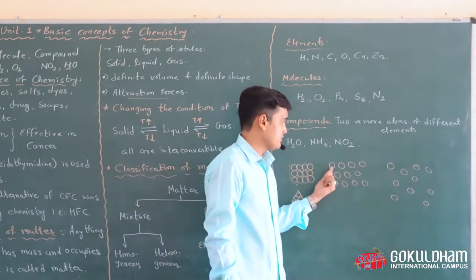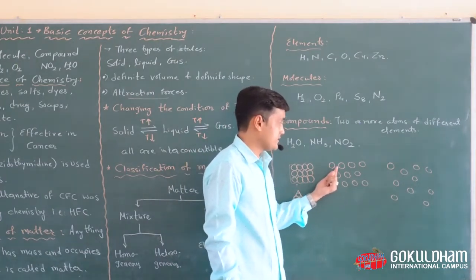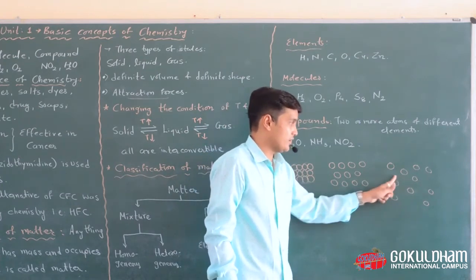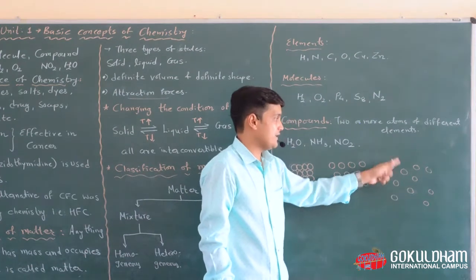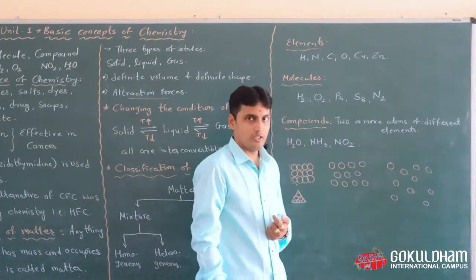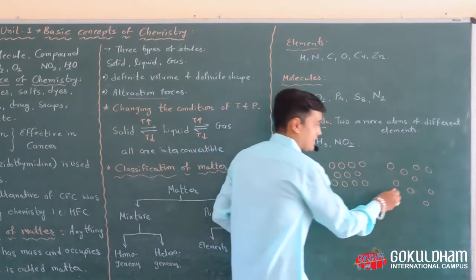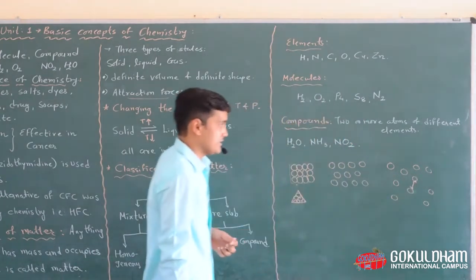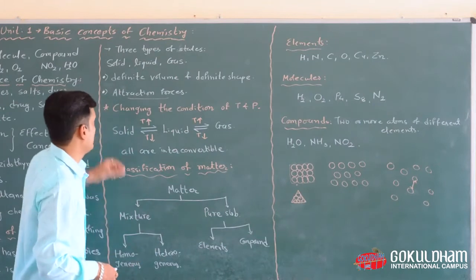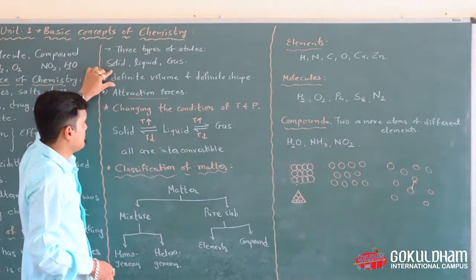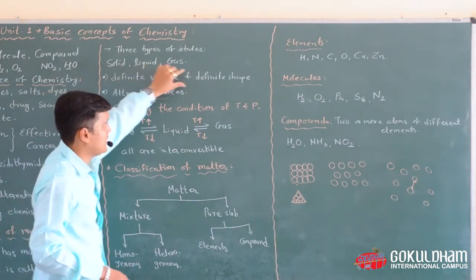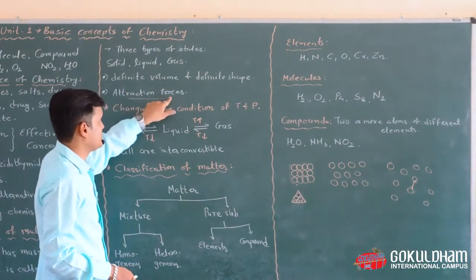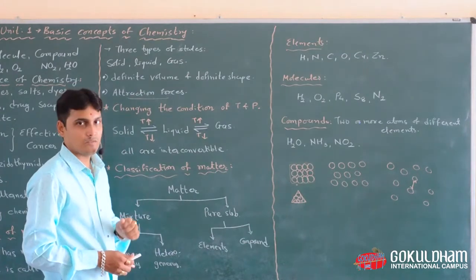In liquid, the distance between two particles is greater than in solid, and in gaseous molecules there is a lot of space between the two molecules. That means the attraction forces between these particles are very low. So we can say that gases have neither definite volume nor definite shape, and the attraction forces in gases are very low.